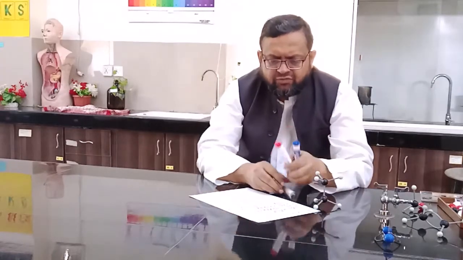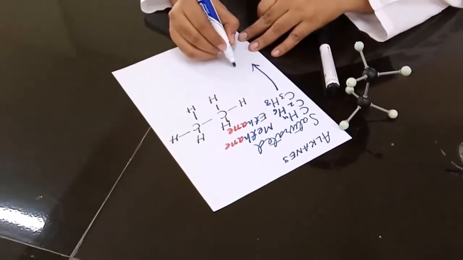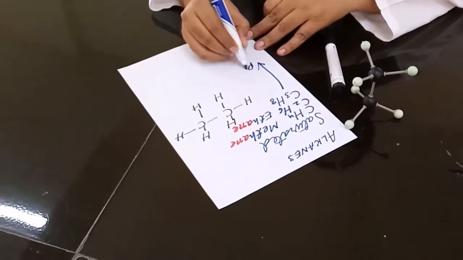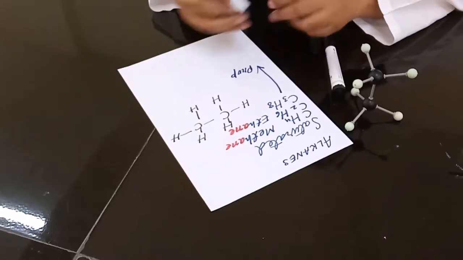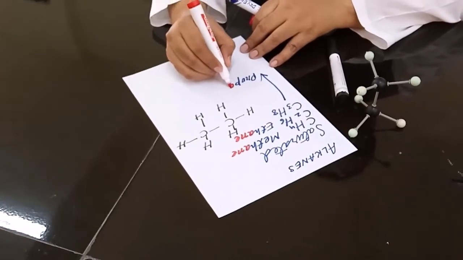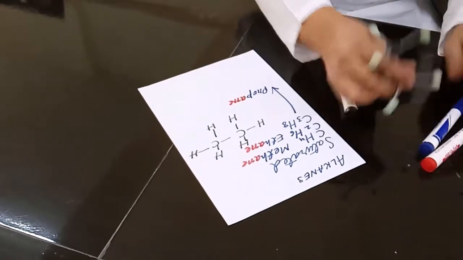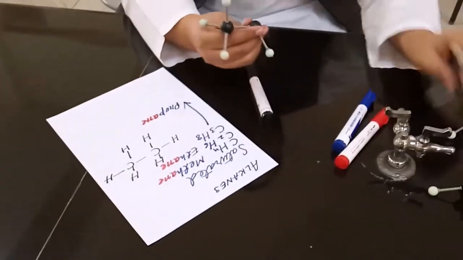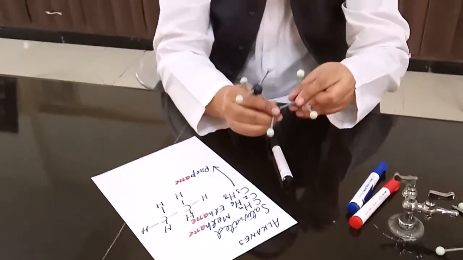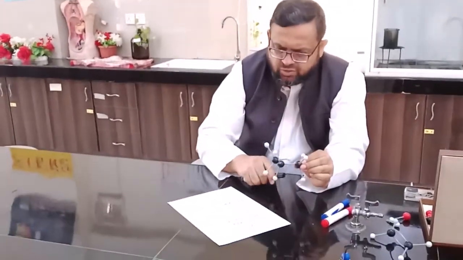Similarly, if a molecule consists of 3 carbon atoms, it is called propane. The prefix prop is used to represent 3 carbon atoms, and "ane" represents that all the carbon-carbon bonds are single, as you can see here. We can draw it like this.